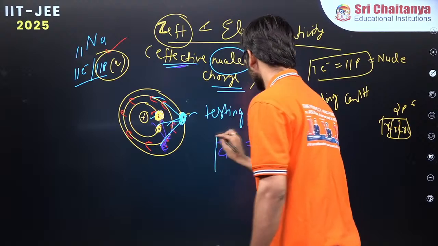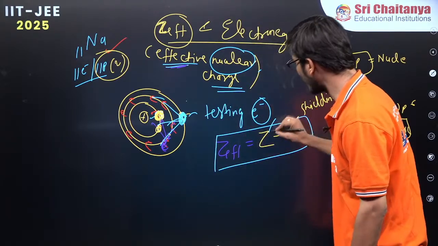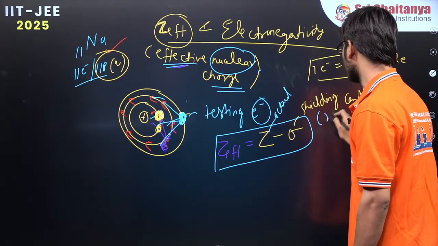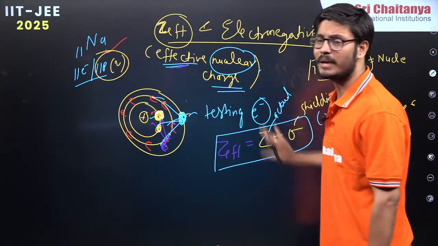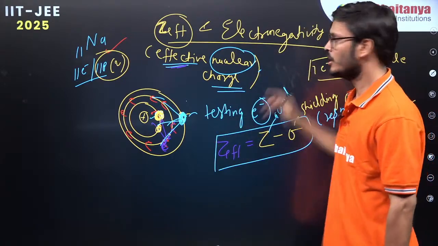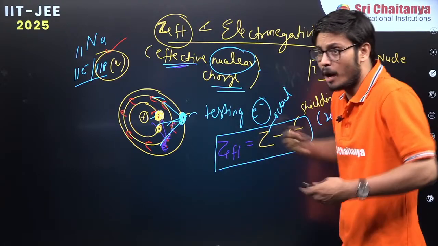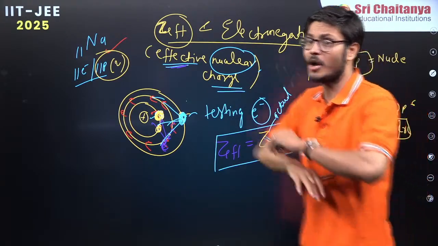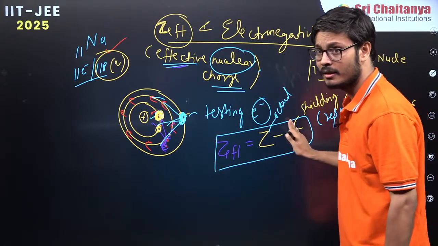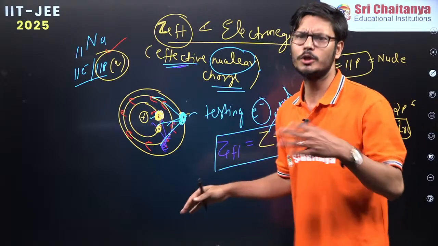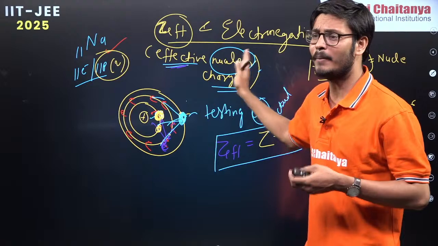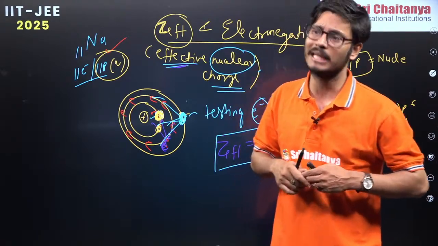So what is Z effective? Effective nuclear charge is equal to the actual nuclear charge, this is the actual one, minus all the shielding, meaning all the repulsion. If I subtract all the repulsion from the actual nuclear charge, that becomes the effective nuclear charge. Actually, how much is it experiencing? It is not experiencing all the 11 protons. It is experiencing less than 11. How much less? We are going to calculate with the help of repulsion, which you will do in the periodic table chapter in your 11th class. Anyway, we will have the periodic table later on. But why am I explaining this? Just to explain one concept which is known as electronegativity.